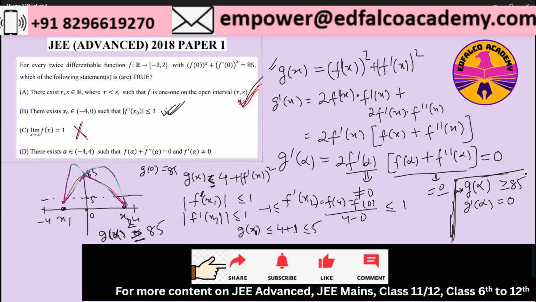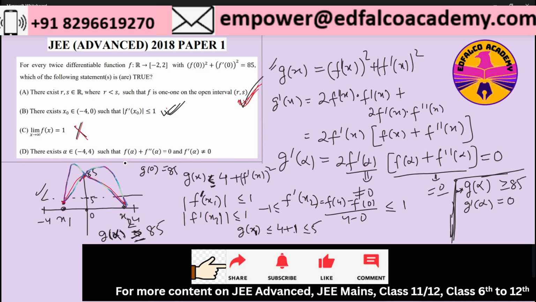So the only possibility left with us is to make f alpha plus f double dash alpha equal to 0. So obviously there will exist a point, and why that point exists is what we are seeing over here, because there is a point below 5 at x1, below 5 at x2, and then there is a point in between which is 85.